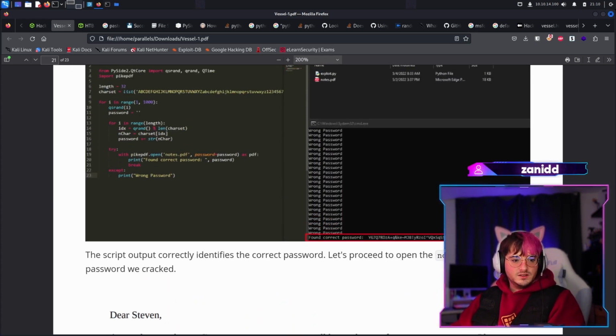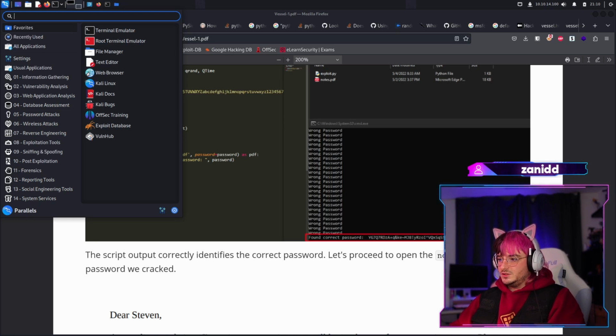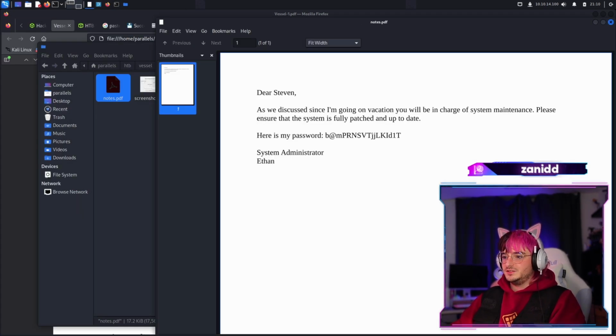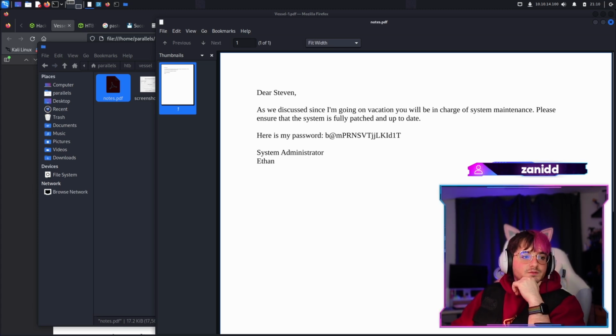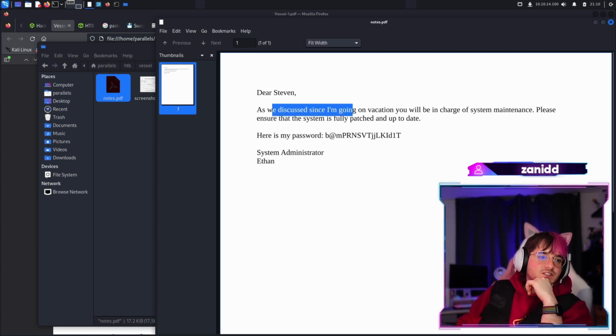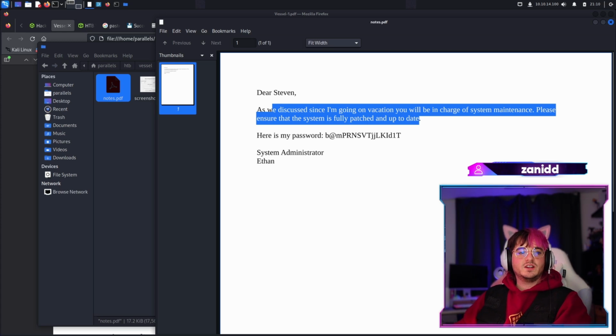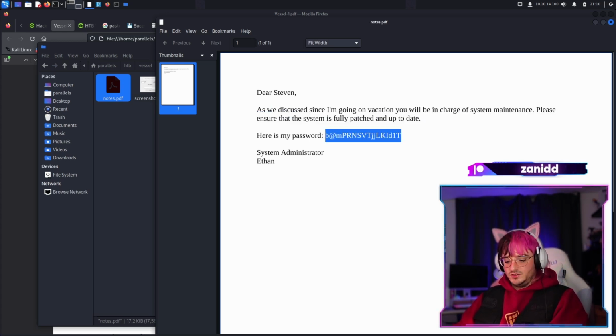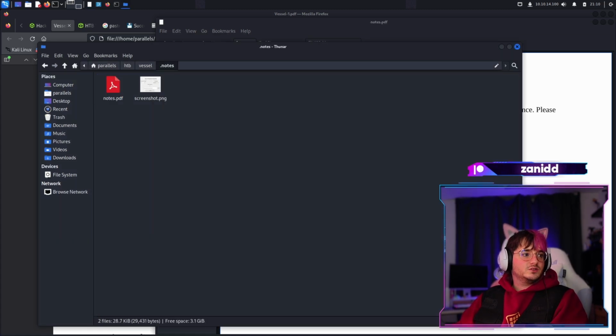Looks like this, and maybe my OCR will work. Let's see if my OCR works. All right, okay, so the OCR worked. Now we have something different. Dear Steven, as we discussed, since I'm going on vacation, you will be in charge of system maintenance. Please ensure blah, blah, blah. Okay, we have a password for Steven.